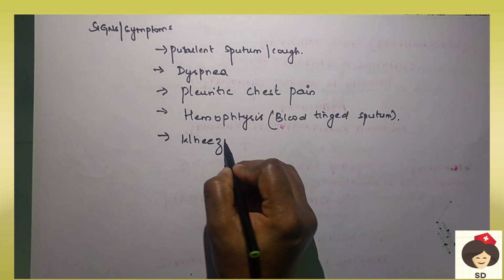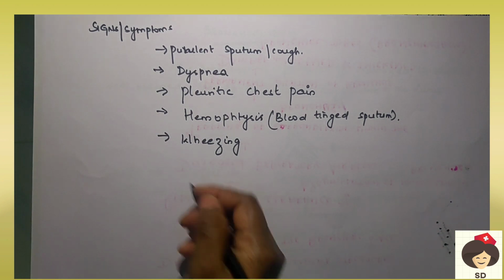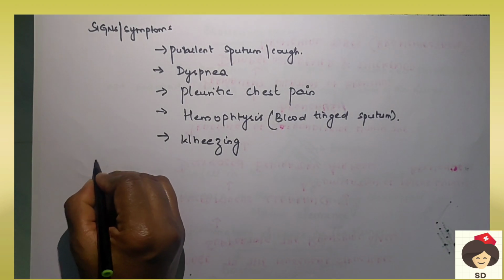Wheezing is a whistling respiratory sound. This is because of the obstruction. The air has to move in a thin layer, so when we breathe in and out, the person will have the whistling sound. Okay, this is about the signs and symptoms.